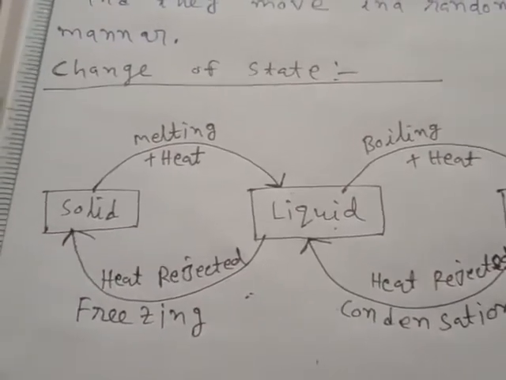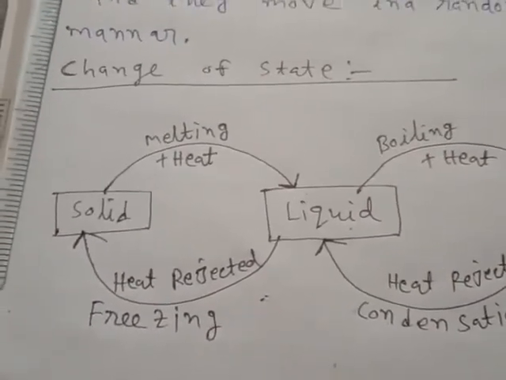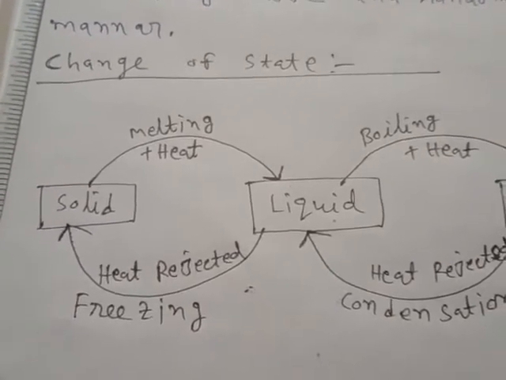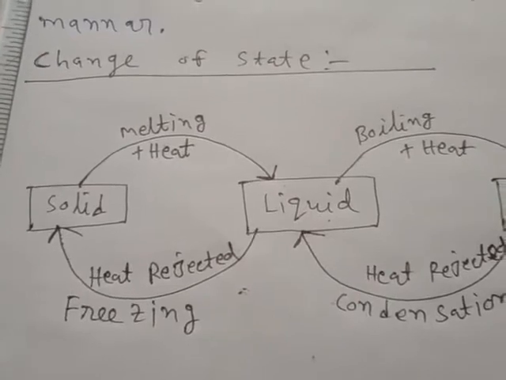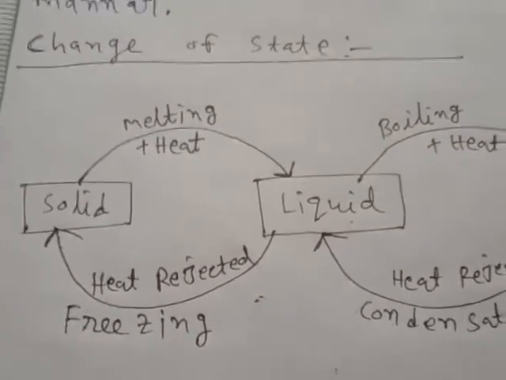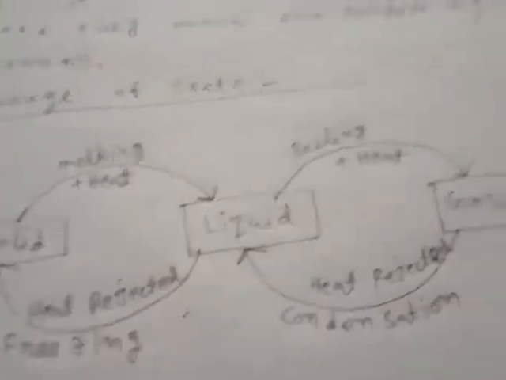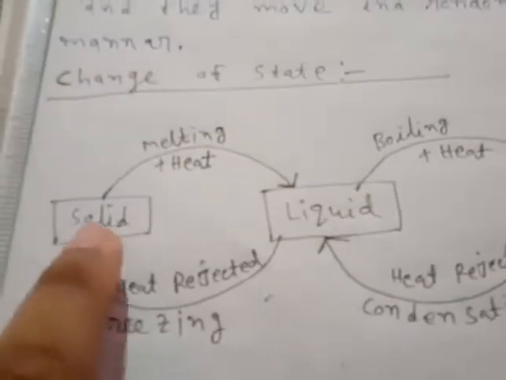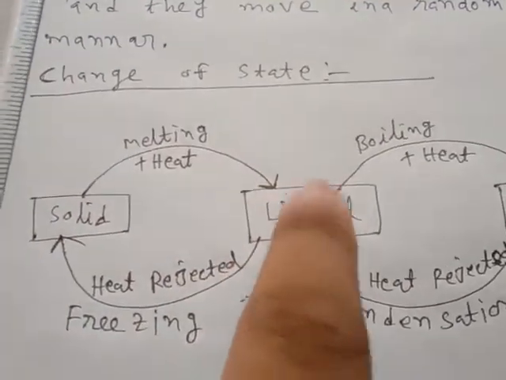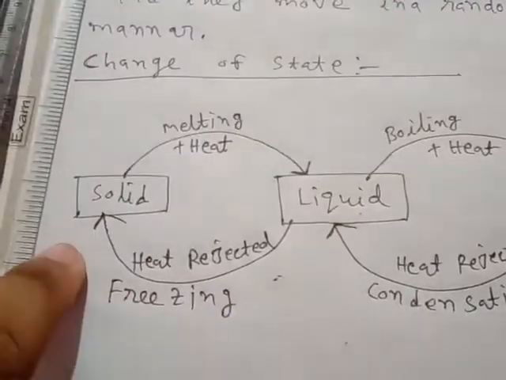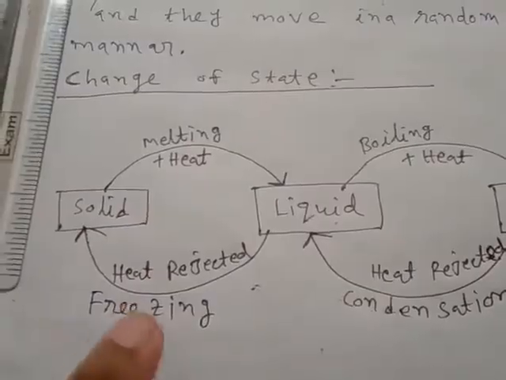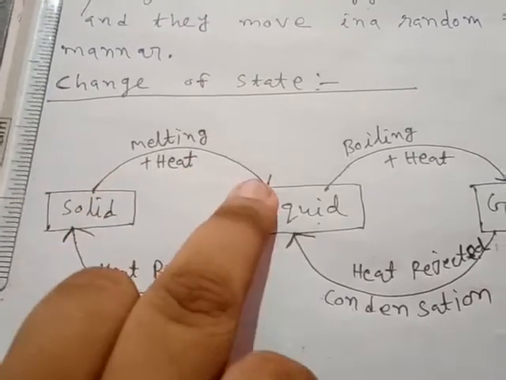But you observe here, in case of change of state, I have mentioned the process of change from one state to another state by absorbing heat or rejecting heat at a constant temperature. That means the constant temperature term is very important. When ice converts into water at 0 degree and the water converts into ice at 0 degree, so that constant temperature is called the melting point of ice.